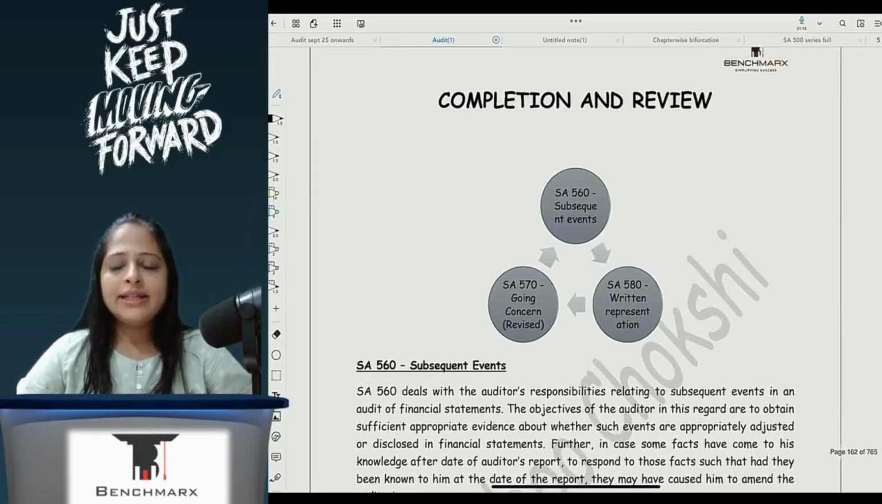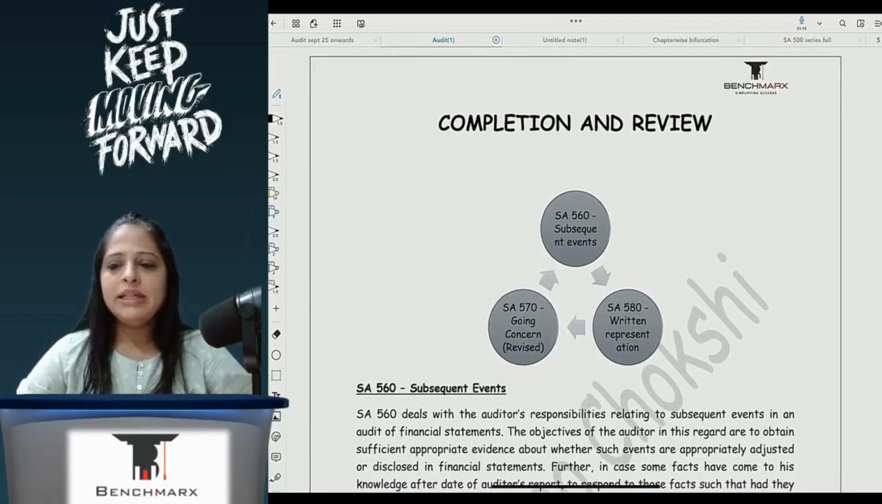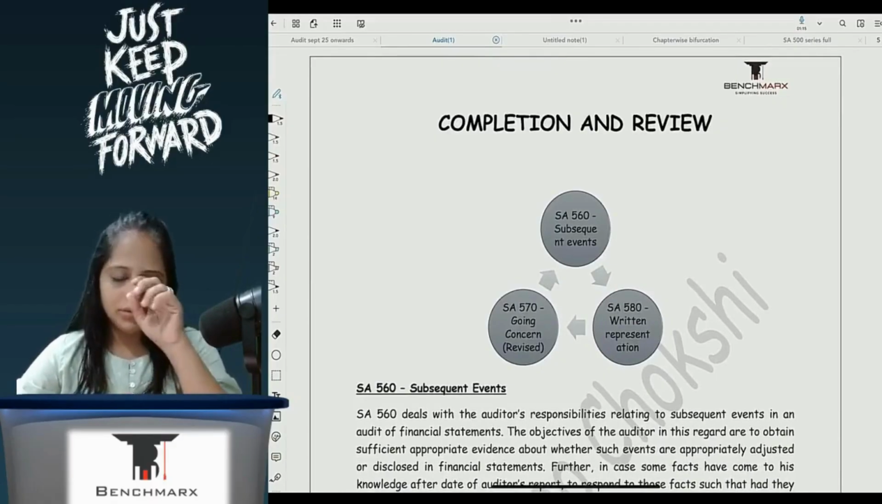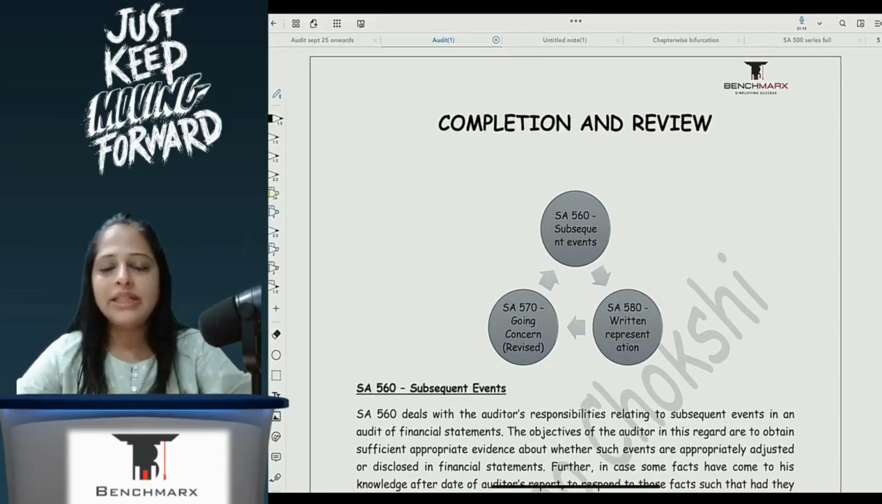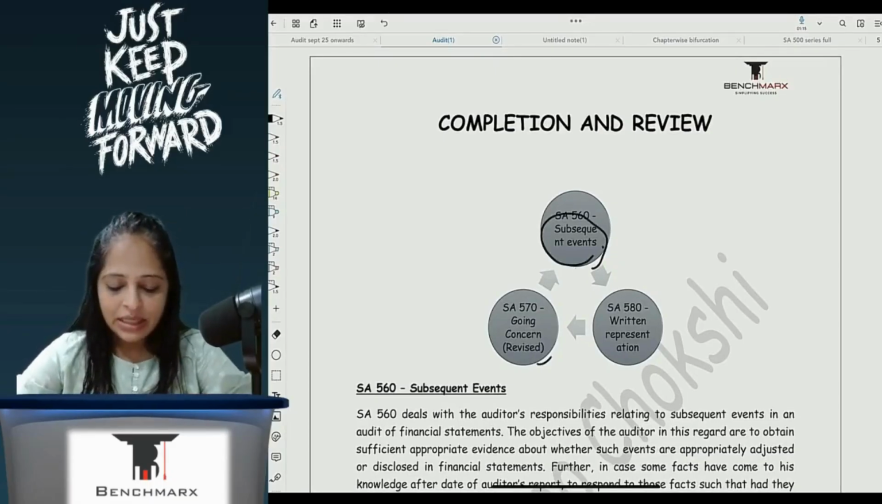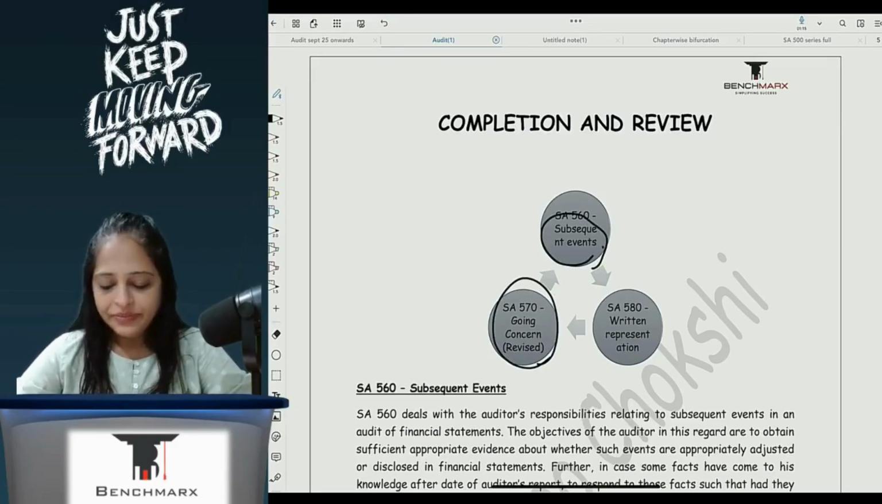Now let's start. So basically this particular chapter talks about three essays. One is your subsequent events, another is your going concern, and then the last one is your written representation.